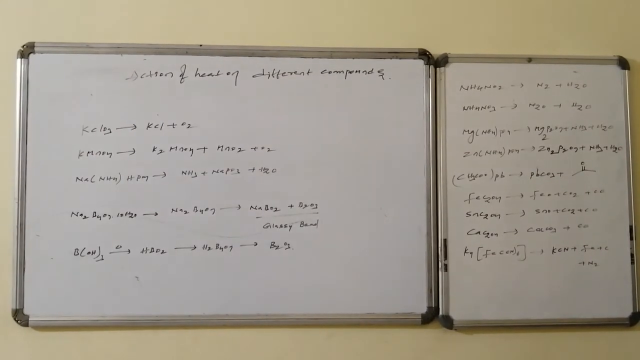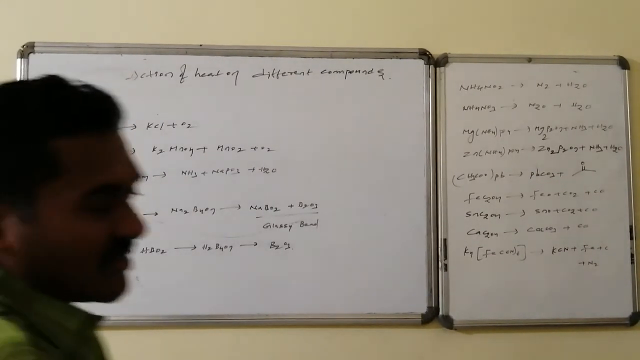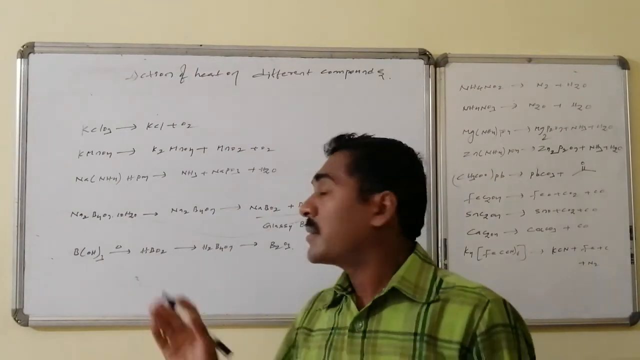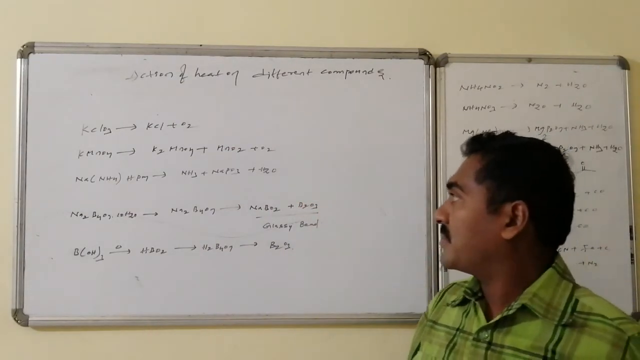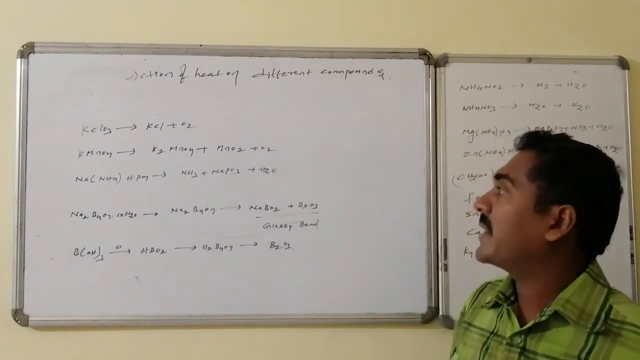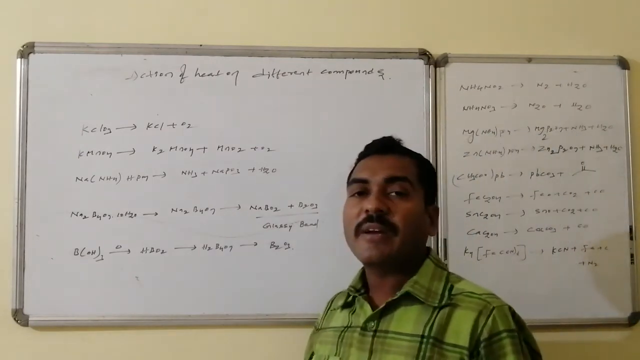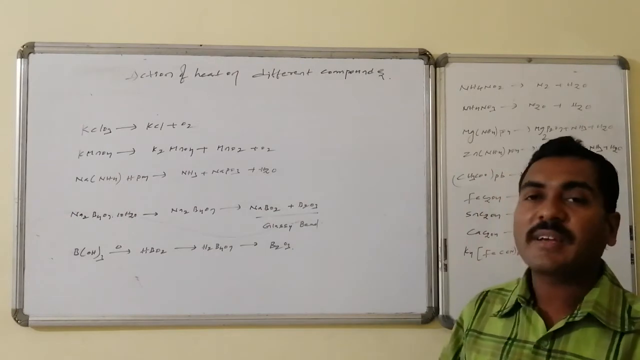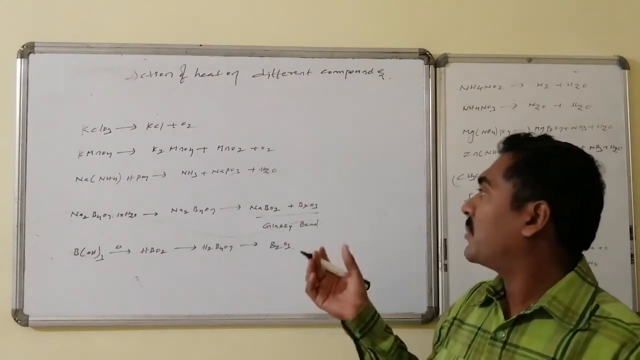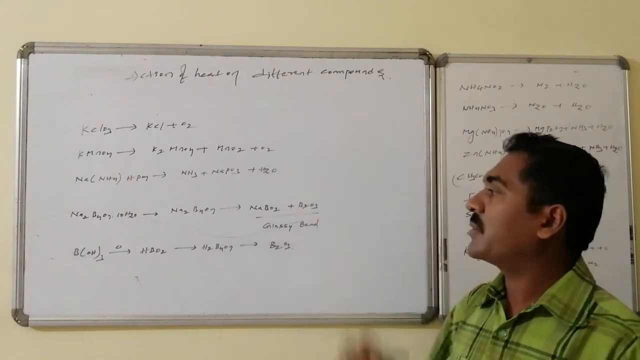Some other compounds like potassium chlorate are converted to potassium chloride followed by oxygen. KMnO4, potassium permanganate, is converted to potassium manganate followed by manganese dioxide followed by oxygen. Sodium ammonium hydrogen phosphate is converted to ammonia, sodium phosphate followed by sodium metaphosphate followed by water.